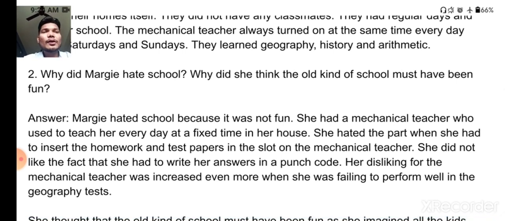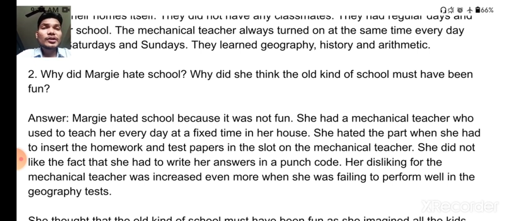Our second question is, why did Margie hate the school? Why did she think the old kind of schools must have been fun? So as you know, Margie hated the school very much. Why? Because she had to take test after test. Not only that, but also she had to spend hours in front of computer screens.